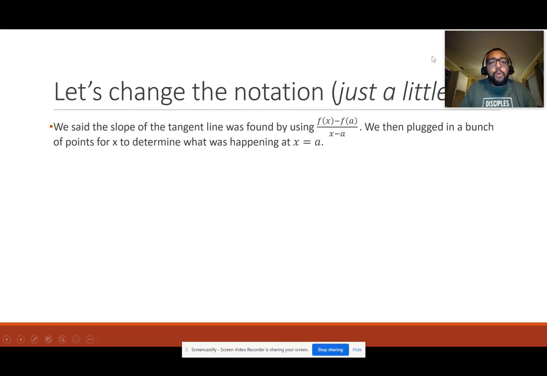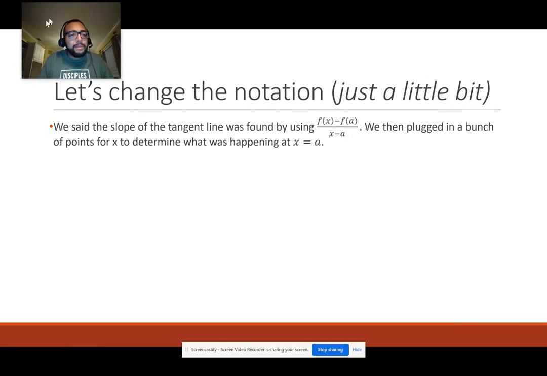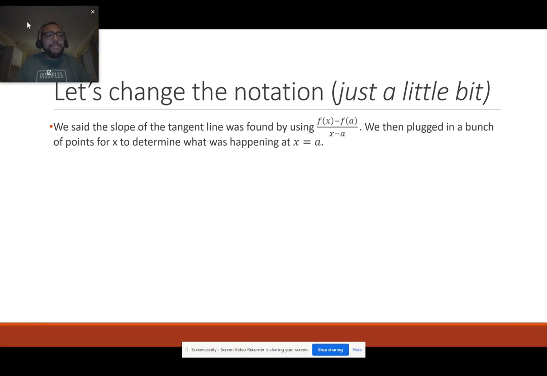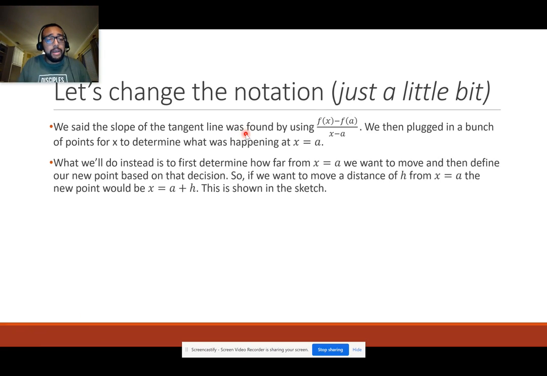So we're going to change the notation. I don't have to put it up here. Just a little bit for the sole reason of being able to use this later on. All right. So I just said the slope was found by using this f of x minus f of a over x minus a. And then we plugged in a bunch of x's to determine what's happening. We were just kind of plugging in x's. How far do we go? That's a real question. Let's call that distance of how far we had to go on either side h.